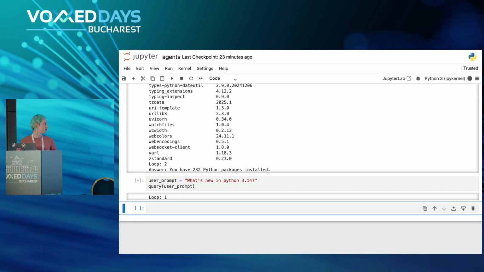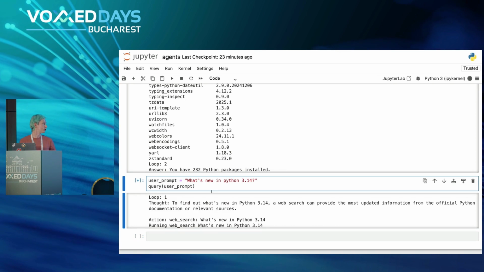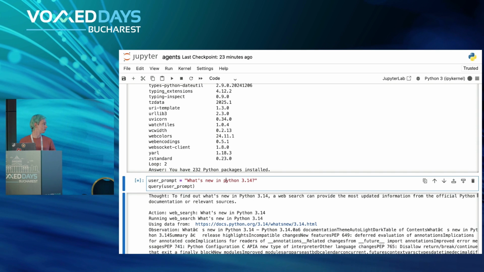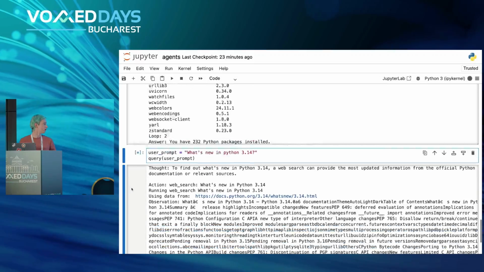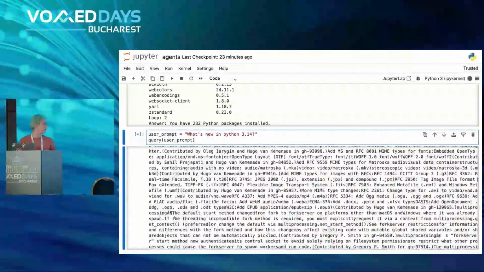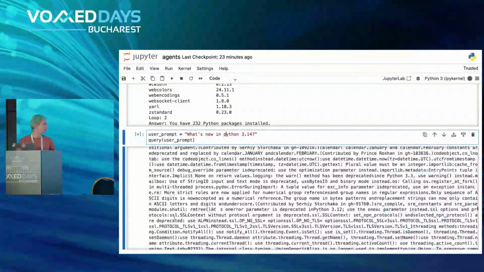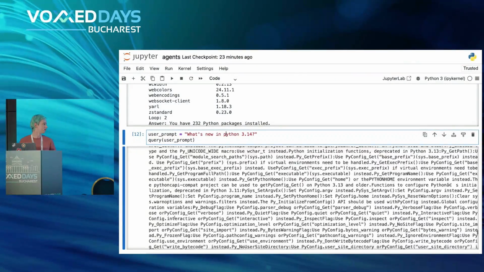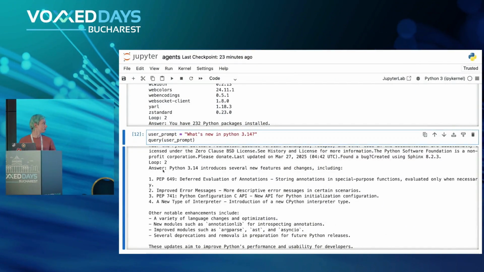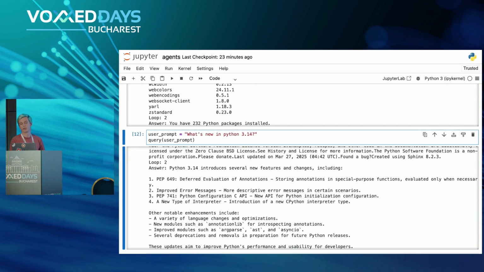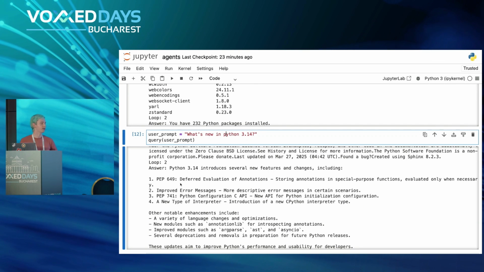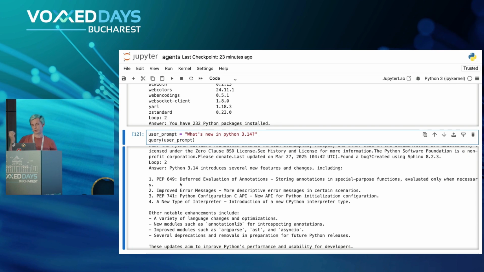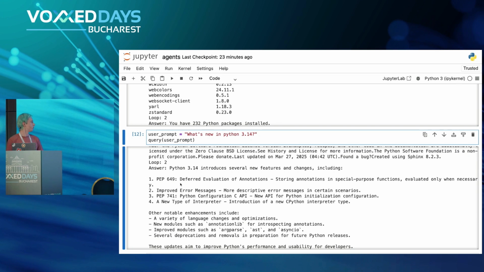And the same goes with the web search. Hopefully, it will use the web search. So yeah, it decided to do the web search for what's new in Python 3.14. And somewhere after all this text, it should give us the summary, hopefully. Yeah, so here's our answer from the LLM. This is a quick summary of what is new in Python 3.14 according to the web search which the LLM just did for us.